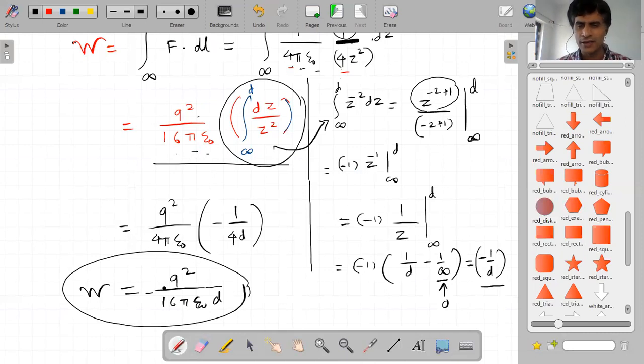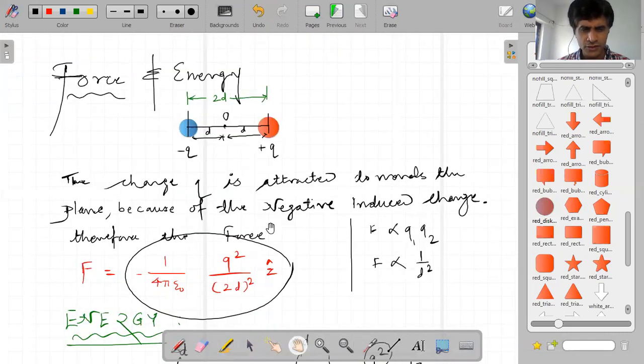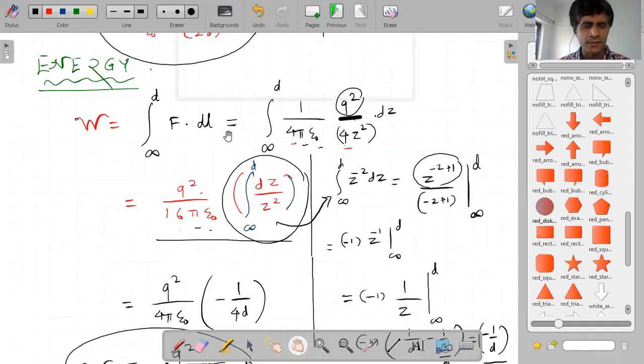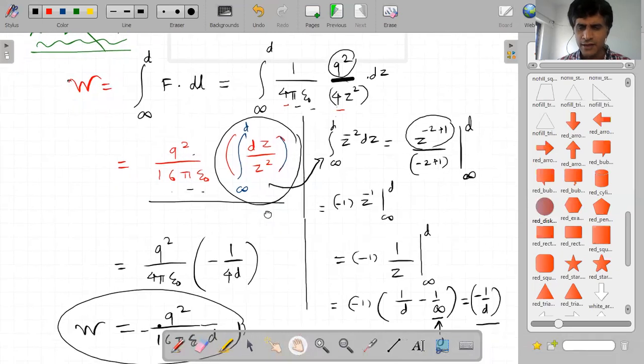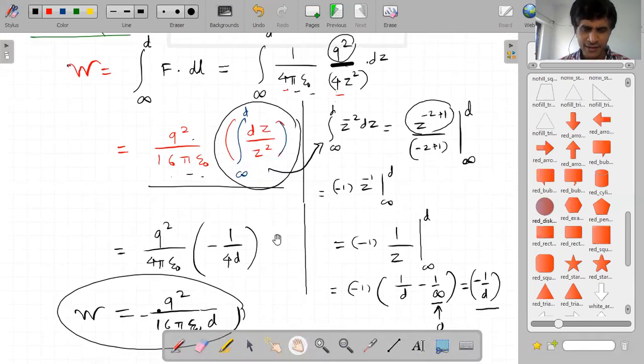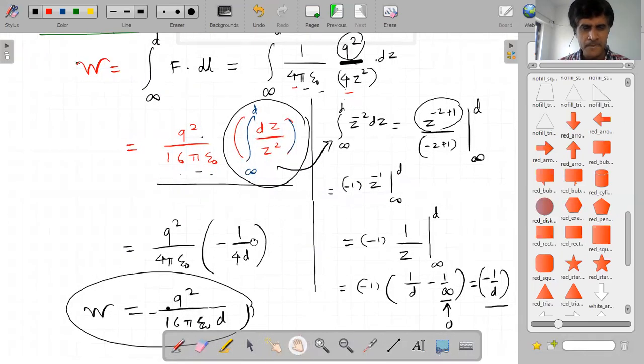So this is your force. See, force and energy: this is your force, and last is energy. Any doubts up to this level? No, sir.